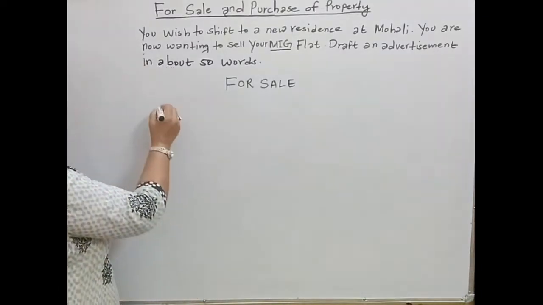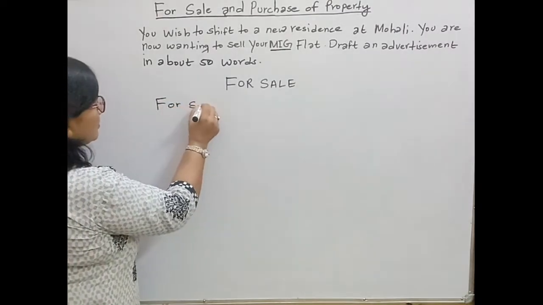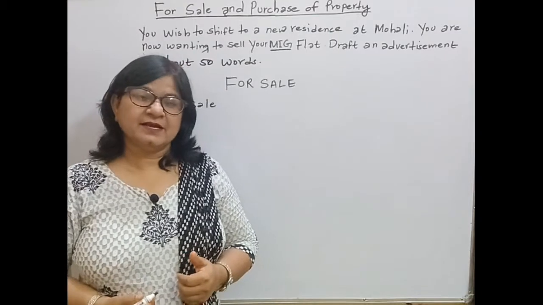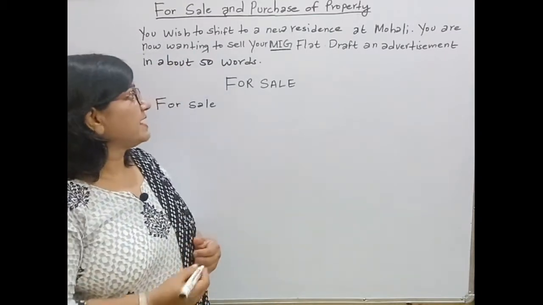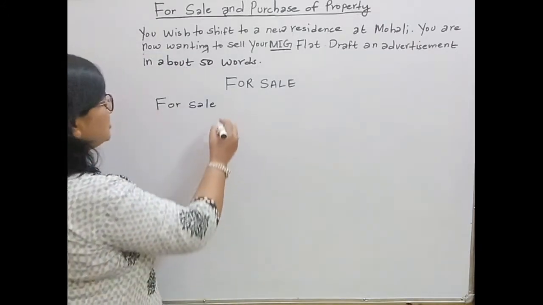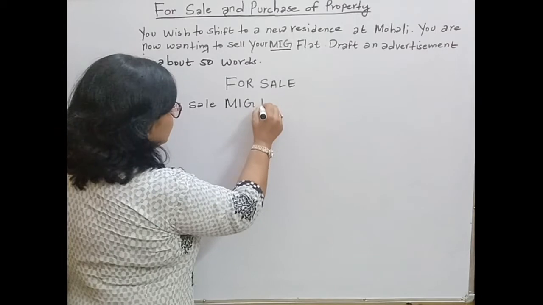So I'll write here for sale. Then what is for sale? In the question it is given MIG flat. So we'll write MIG flat.